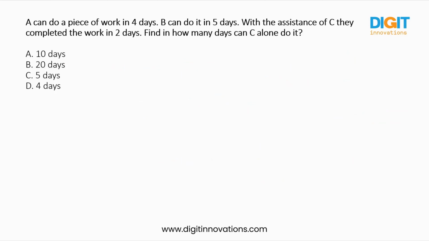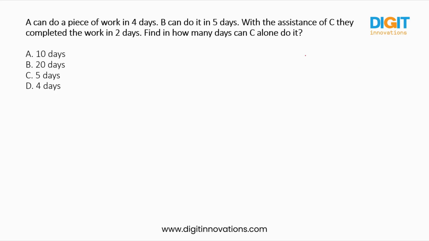A can do a piece of work in 4 days. B can do it in 5 days. With the assistance of C, they completed the work in 2 days. Find in how many days can C alone do it. So there is some work, and to complete the whole work, A is taking 4 days working singly. B is taking 5 days, and C we don't know. That is the thing we need to find out. But with the help of A, B and C together, they can complete the whole work in 2 days. So how many days can C alone take to complete the whole work, they are asking.